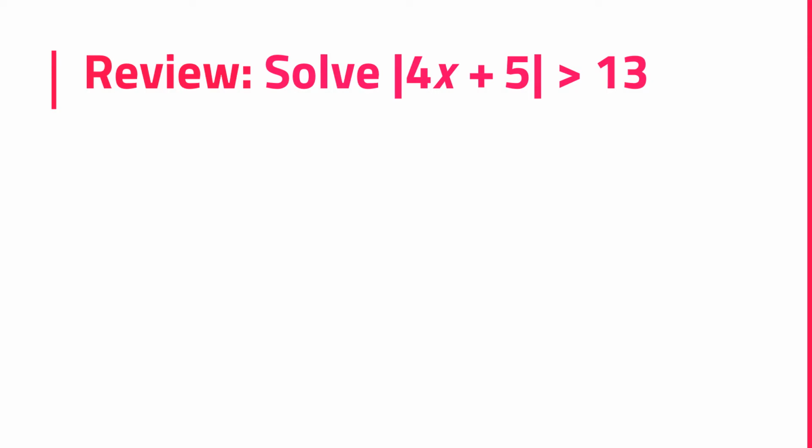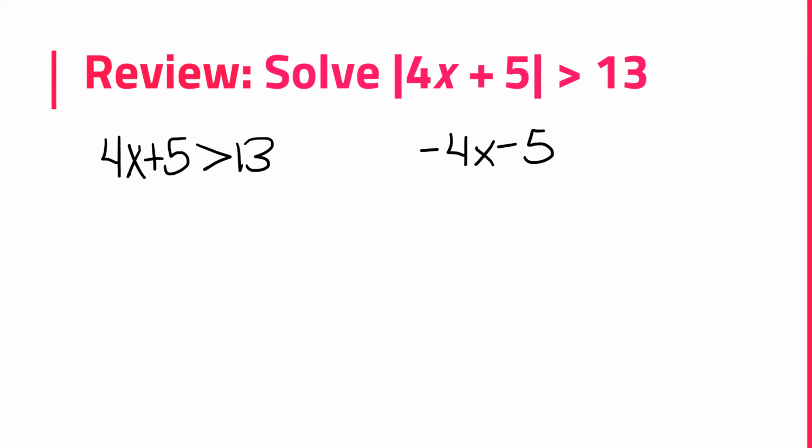First, let's quickly review solving a linear inequality. Remember when solving a linear inequality, you set two inequalities up. The first one as is. The second one, you make the function, or the longer side, opposite. It's almost like we're distributing a negative in. The sign and the solution stay the same.